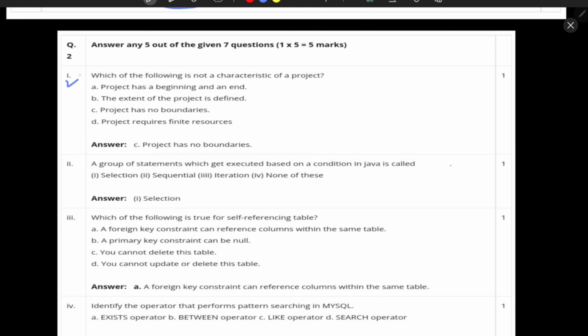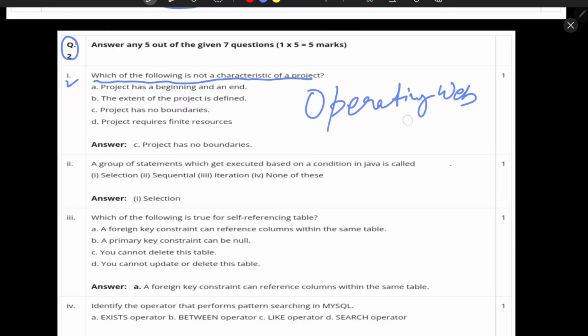So the first question in the second part is, which of the following is not a characteristic of a project? That comes from the project management of your operating web. This question is from the operating web unit, and this is the last topic, project management. This question is of 1 marks.